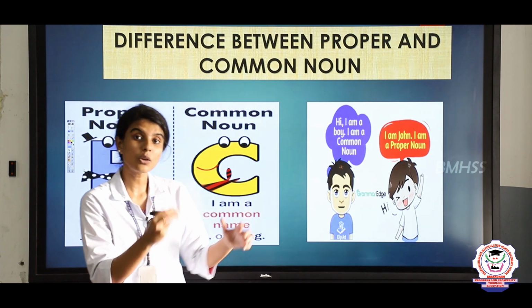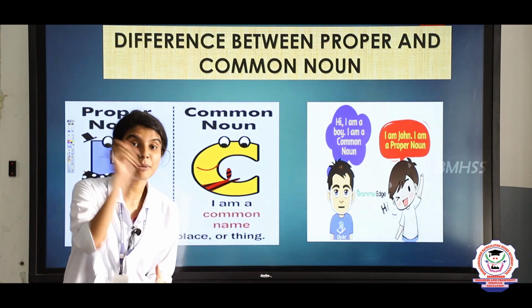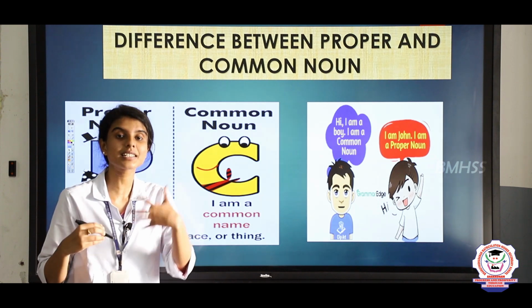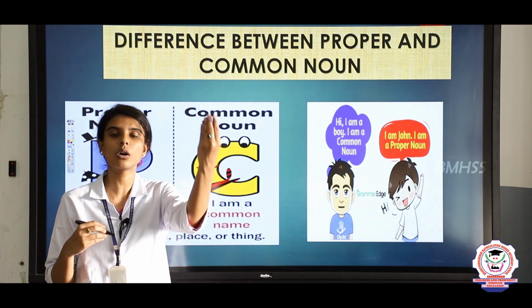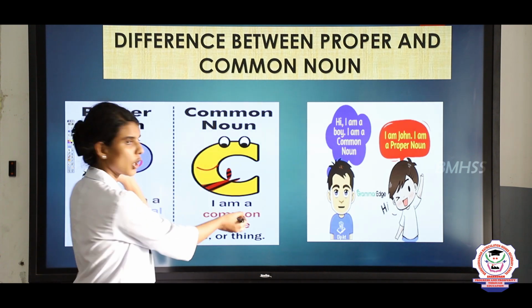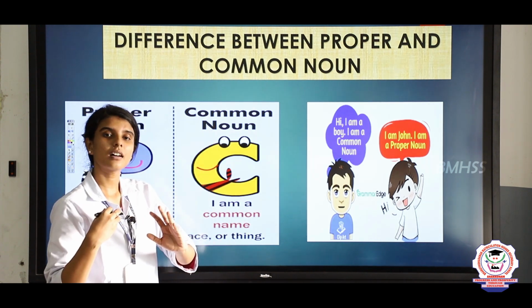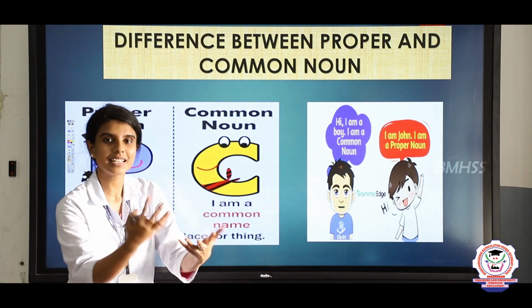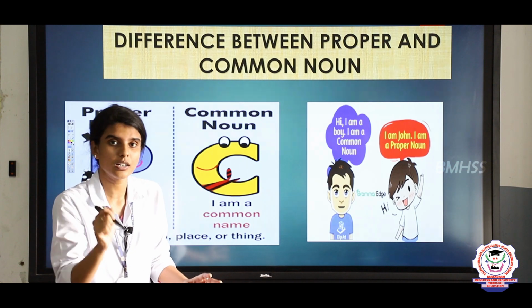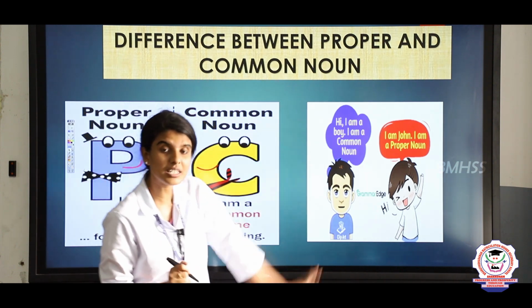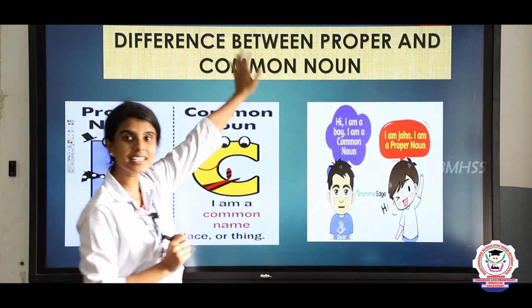Proper noun denotes something in particular, as things, names, animal or idea. But common noun, we generally use for common things like girl, country. Here we are not mentioning it in particular. So this is all about the difference between the proper noun and common noun.